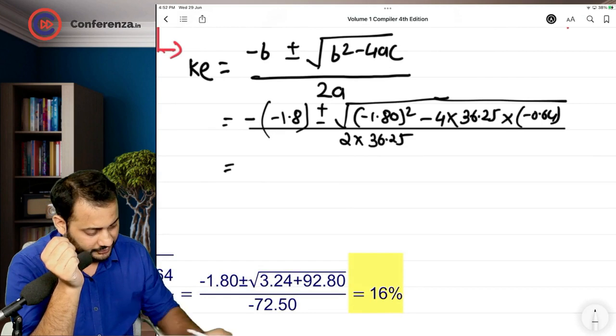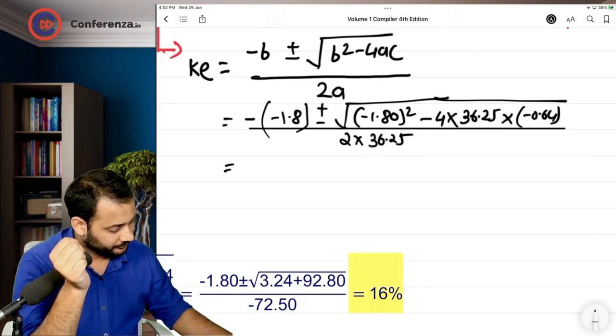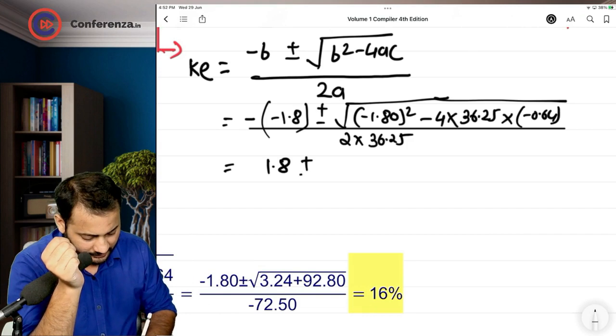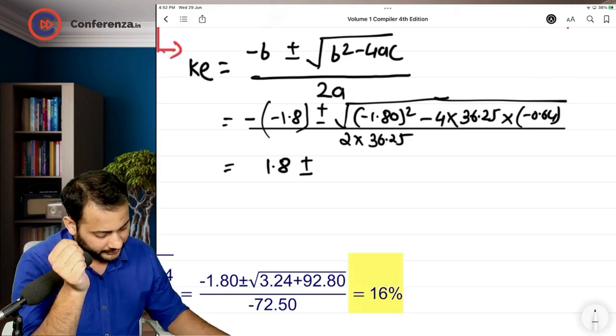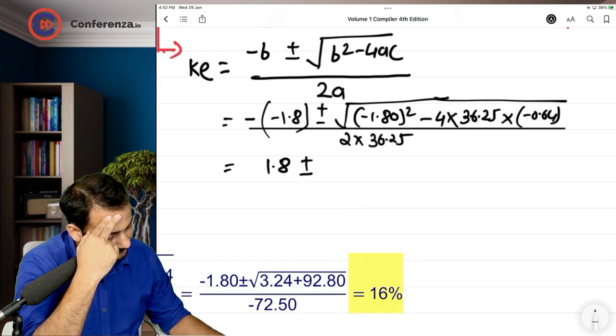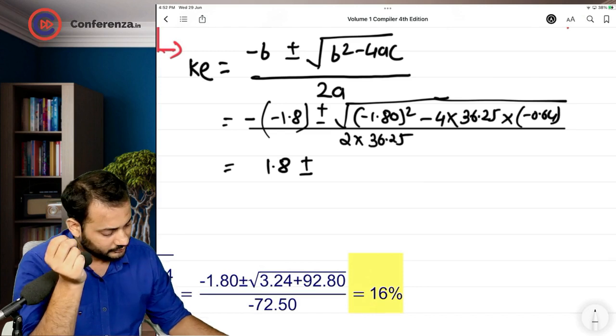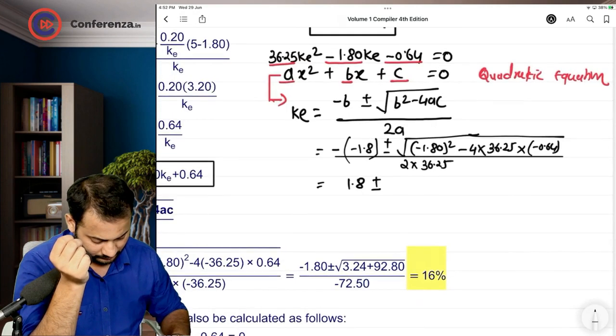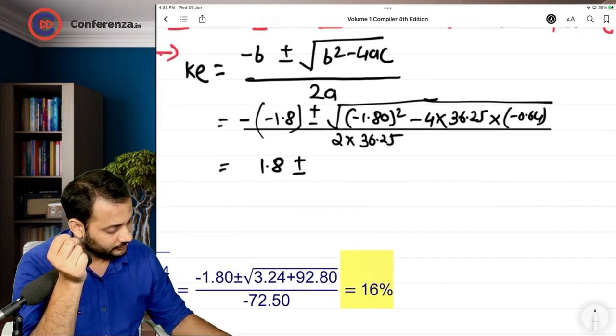Now if you take this equation further, it will give you some figures. This is 1.8 plus minus 1.8 square 3.24 and, just a second, 36.25 into 4 into 0.64 plus 92.8. 1.80 square plus 92.8, the square root comes to 9.8.